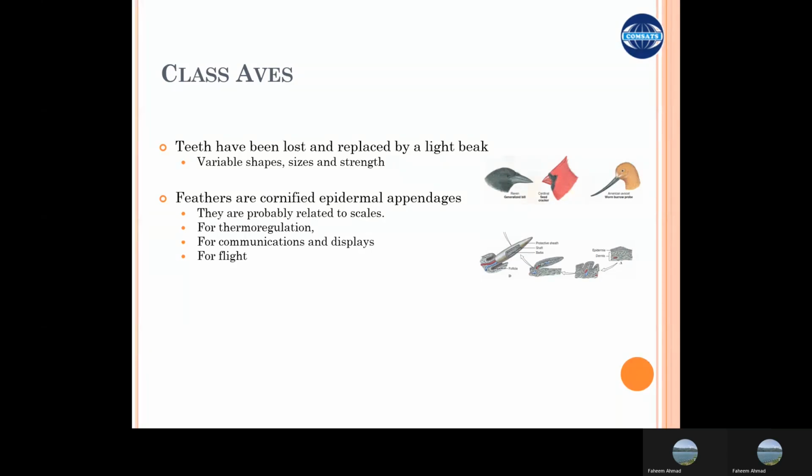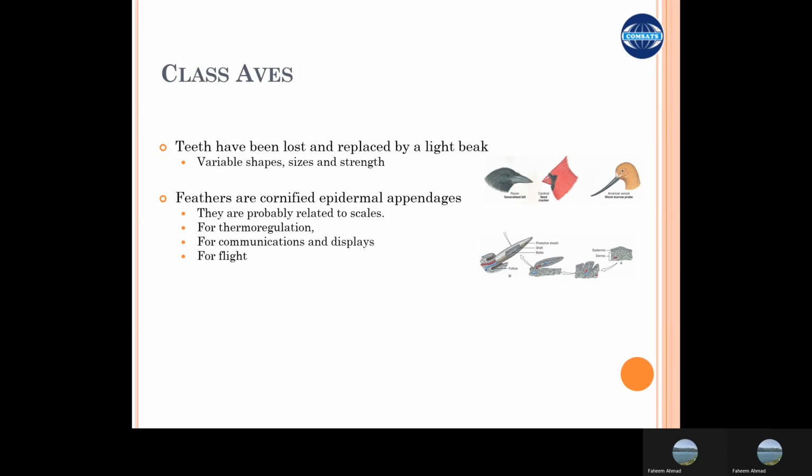When we talk about the feathers in the birds, which is a characteristic feature of class Aves, they are cornified epidermal appendages, and they are probably related to the scales. When we see the evolutionary relationship of the birds with the reptiles, we see that scales in the reptiles and the feathers in the birds have the same origin, and hence they can be considered as a modified form of those scales.